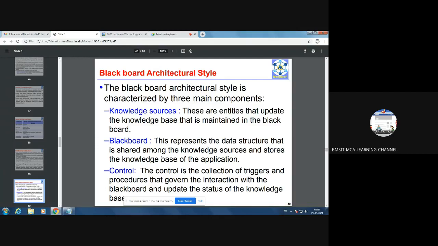Say, for example, let us assume there is one module which is doing this job. Let us assume its task is to do data scraping. Data scraping means it's a process of fetching the data of our interest from a particular portal or a database, and keep periodically updating the system. One such system can be an example for knowledge sources, and that can be done through data scraping.